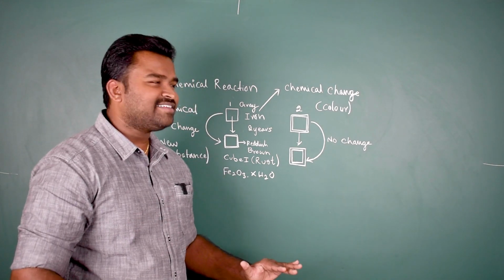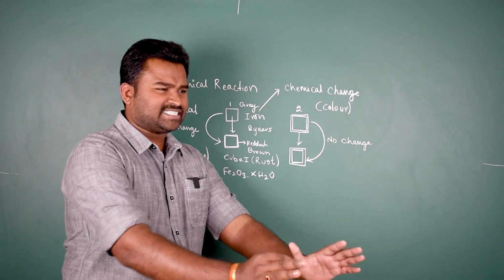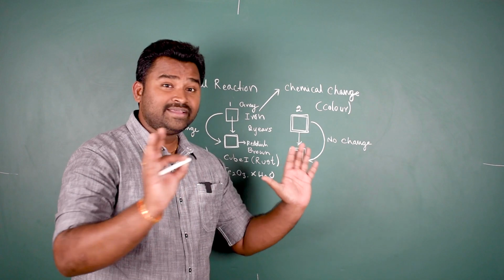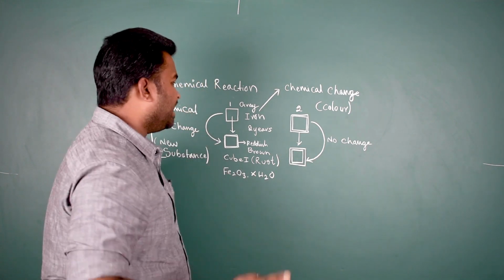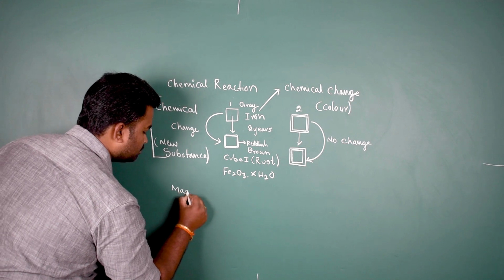Now similarly, I will take one more example. Let's try to understand if there is any other thing that would tell us that a chemical reaction has happened here. Suppose I take a magnesium ribbon. What is this? Magnesium.